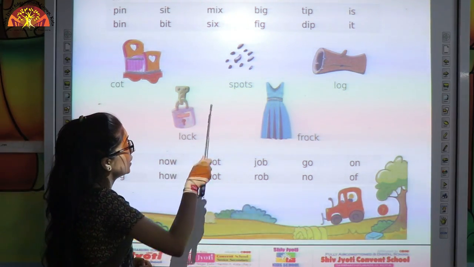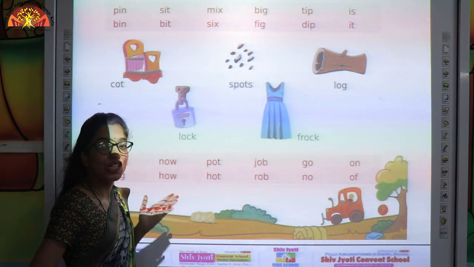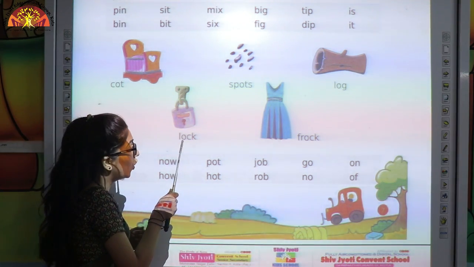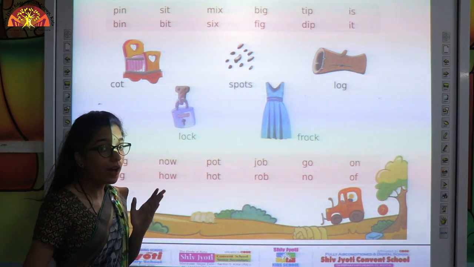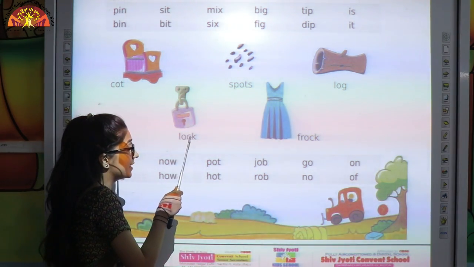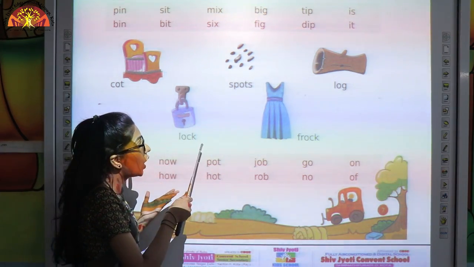Yes, kids? What is this? This is lock. L-O-C-K. Sound of L is L. Sound of O-C-K is ok. So it will become lock.